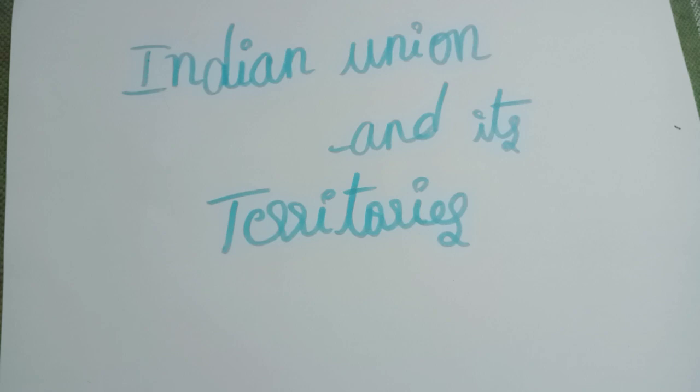And coming to recent developments, we have to talk about Jammu and Kashmir. On 5th August 2019, the President of India, while exercising his power under Clause 1 of Article 370, issued an order titled Constitution Order 2019 Application to Jammu and Kashmir.